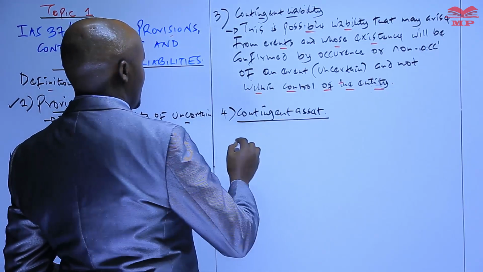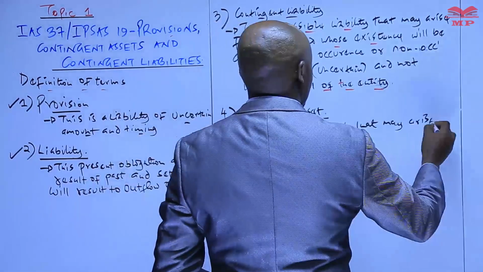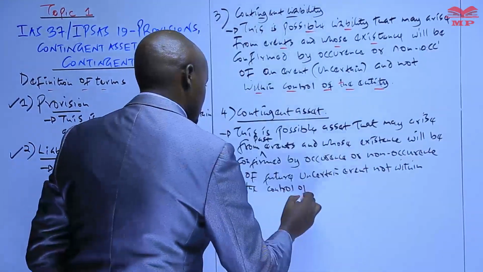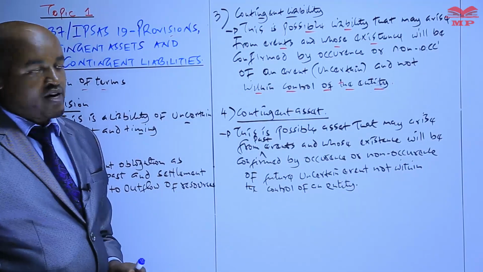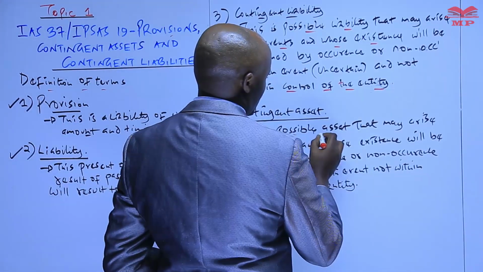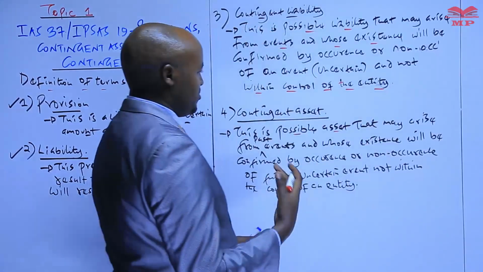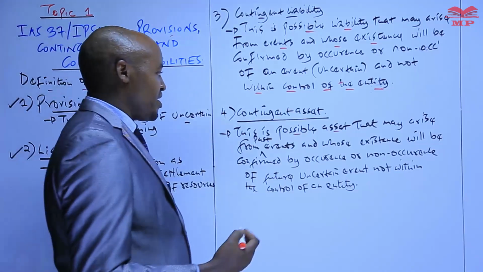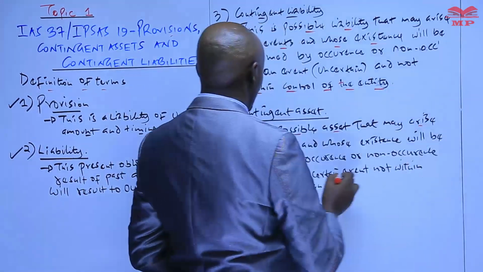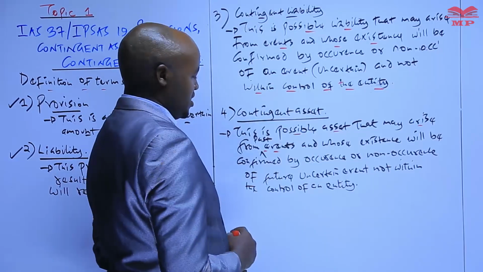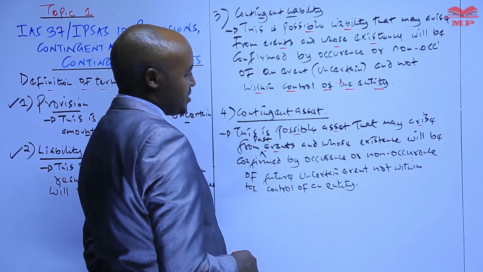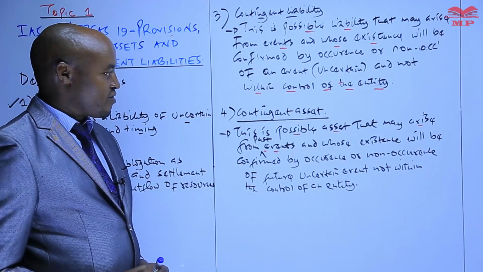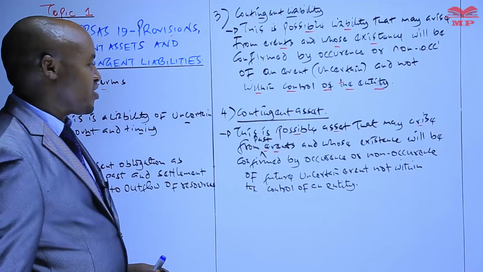Event, not within the control of the entity. So that is the definition of a contingent asset. It is a possible asset. Basically, possible asset means that this is an asset which may or may not arise in the future, due to a past event, to an event which has already taken place in the past. And actually, the occurrence of that particular asset will be confirmed by a certain event which is not within the control of the entity.